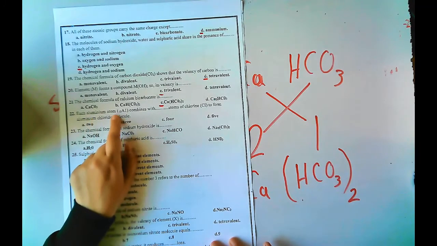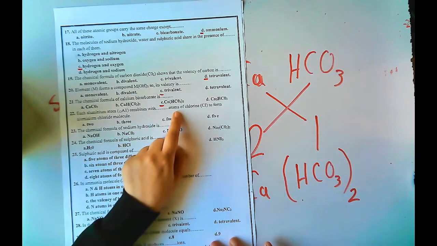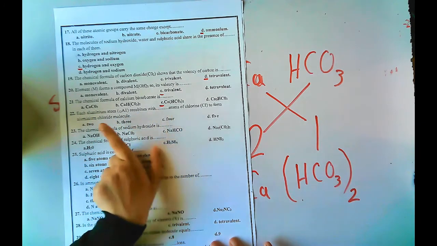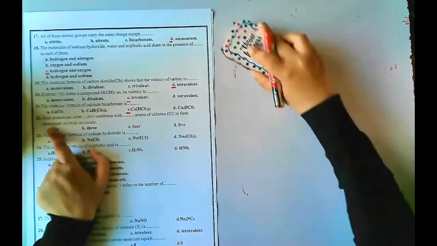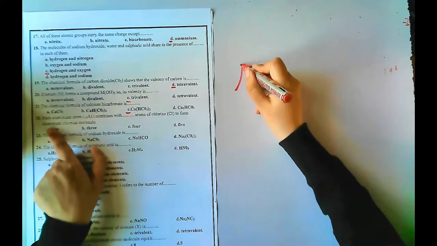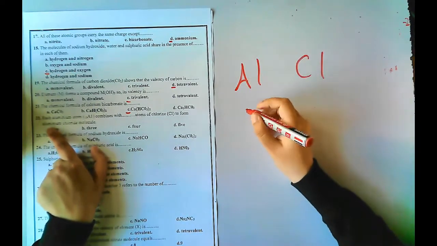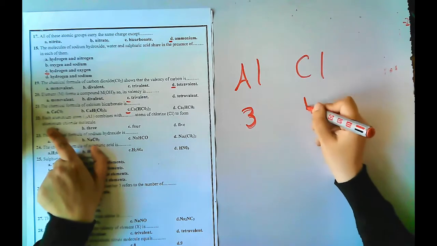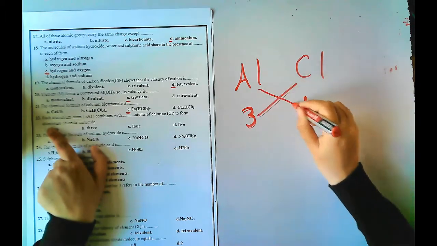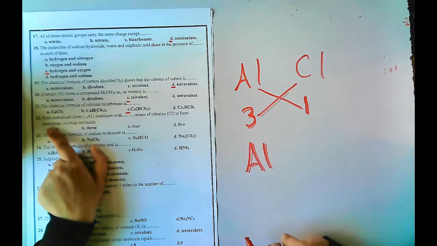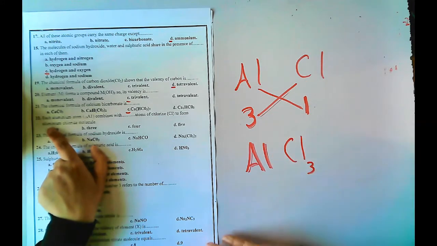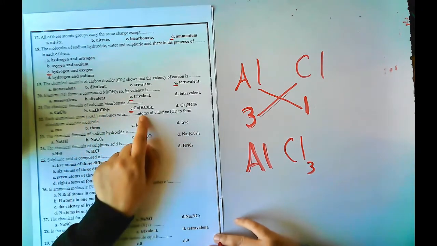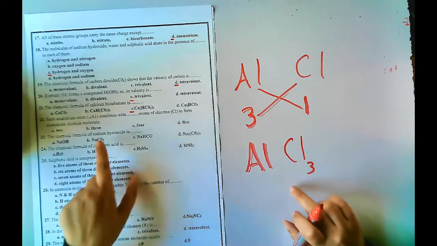Each aluminium Al3 combines with how many chlorine to form aluminium chloride? Let's write aluminium chloride. Aluminium's valency is 3, chloride's valency is 1. I will exchange. Aluminium takes 1, which I will not write, and chlorine will take 3, the valency of aluminium. So AlCl3. Aluminium was combined with how many chlorine atoms? 3.